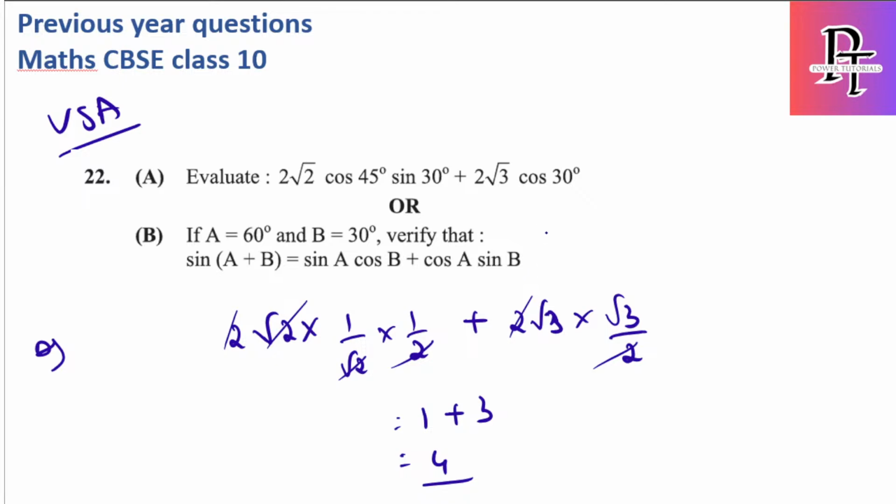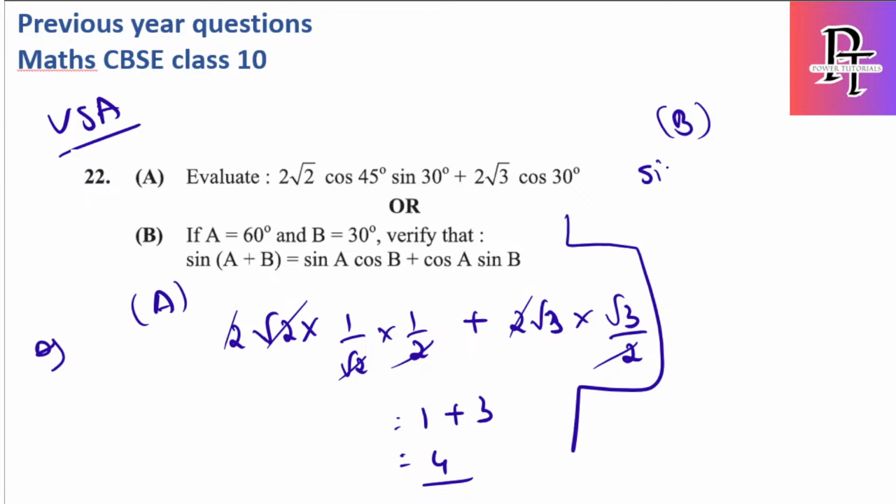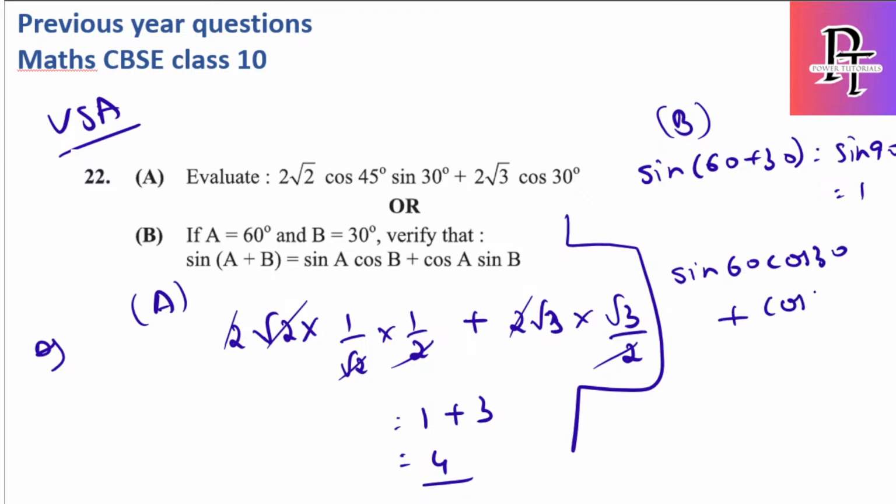Same way here for the B part. Sin of A plus B is equal to sin A cos B plus cos A sin B. So just substitute the values. You have to just prove it. So sin of A plus B is sin of 60 plus 30, which is sin 90, which is 1. The other one, sin A cos B plus cos A sin B: sin 60 cos 30 plus cos 60 sin 30.